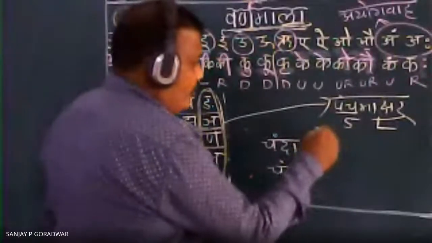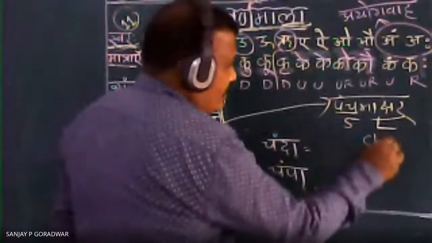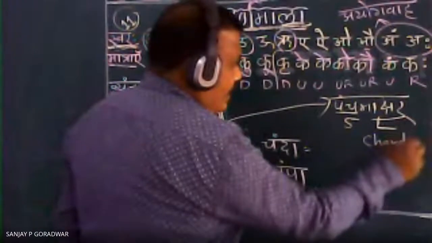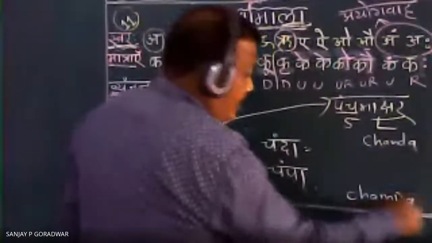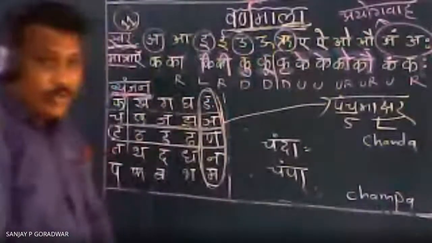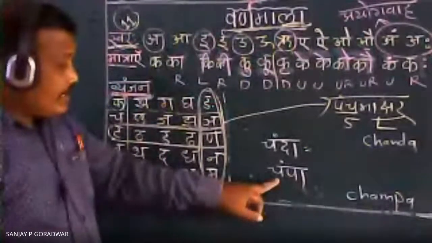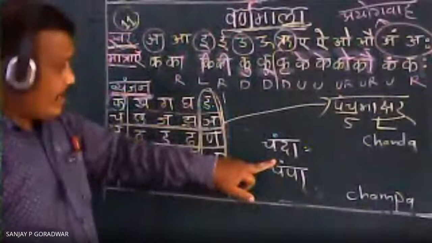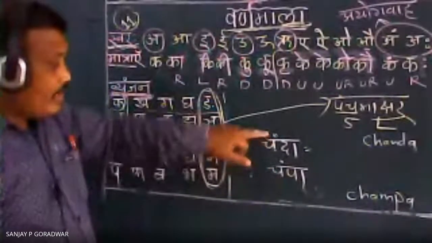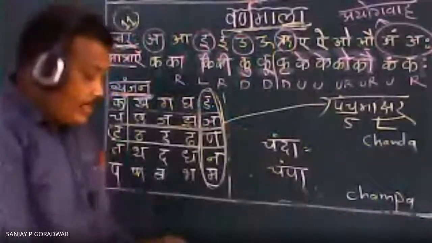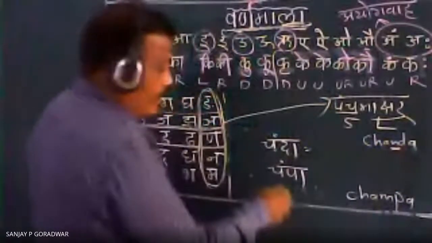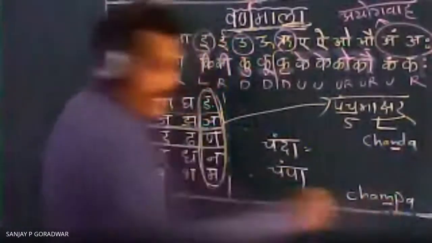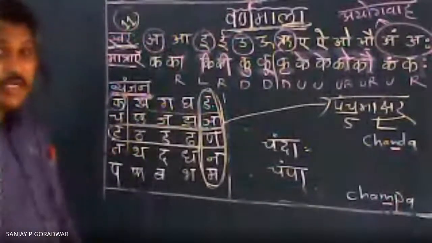If you write the spelling, Chanda is C-H-A-N-D-A, and Champa you will write C-H-A-M-P-A. Now the magic: in this letter also Ch with a dot is there, and here also Ch is there. But for this dot, we have written the English letter Na sound, and for the same letter here Ma is there.